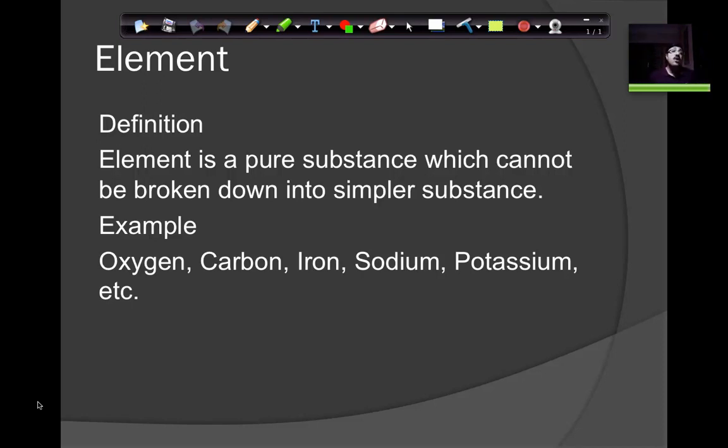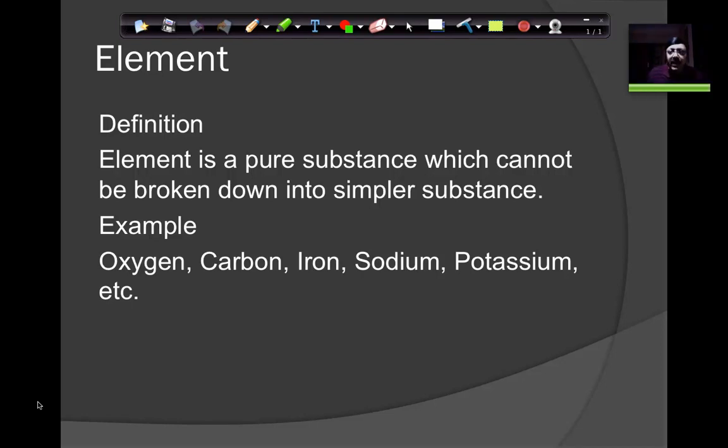So that's again a compound. I hope you understand the differentiation between an element and a compound. Elements are pure substances. Iron is a pure substance. Potassium, gold, silver, all these are pure substances. But as soon as they react with some other element to form a compound, it is no more a pure substance, it is no more an element, because now the compound has more than one element inside it.